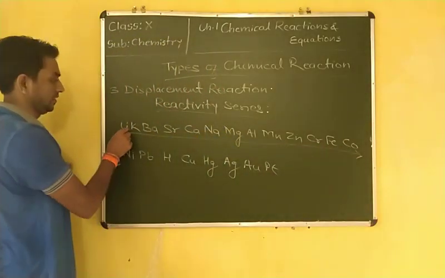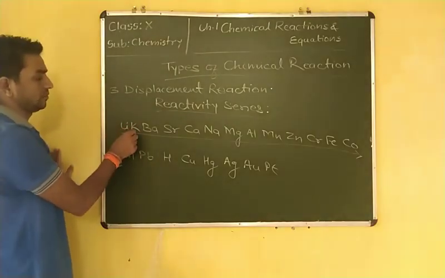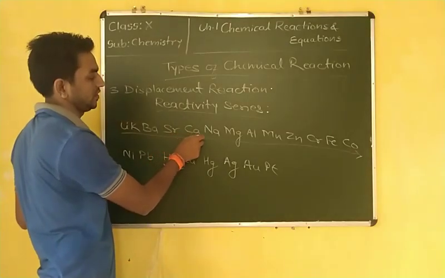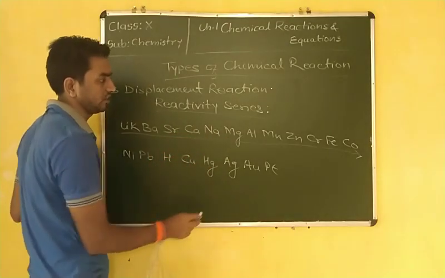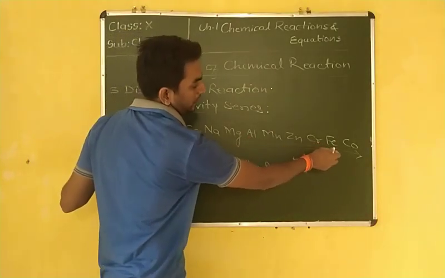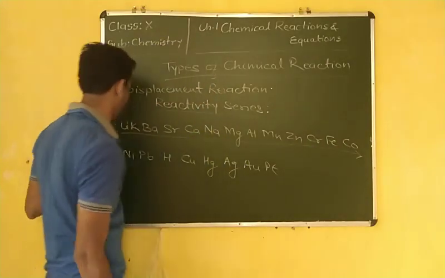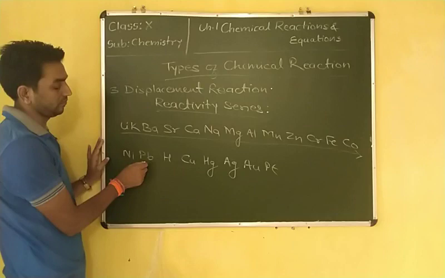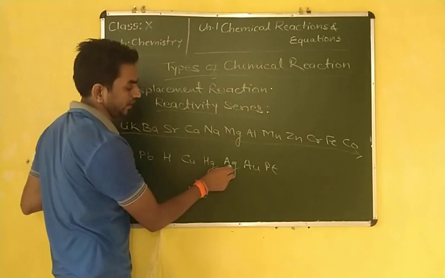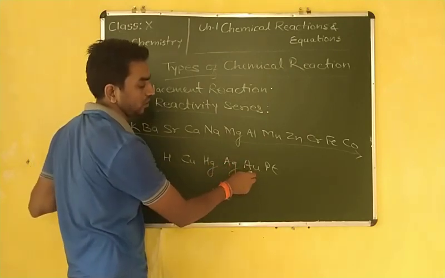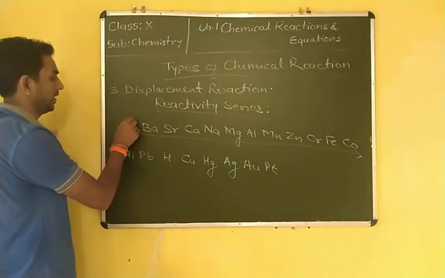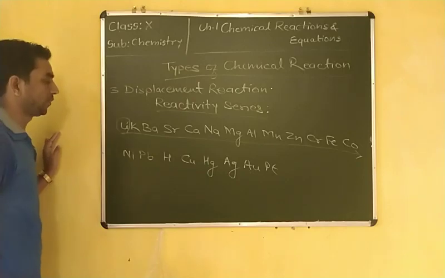Li stands for lithium, K for potassium, Ba for barium, Sr for strontium, Ca for calcium, Na for sodium, Mg for magnesium, Al for aluminium, Mn for manganese, Zn for zinc, Cr for chromium, Fe for iron, Co for cobalt, Ni for nickel, Pb for lead, H for hydrogen, Cu for copper, Hg for mercury, Ag for silver, Au for aurum, and Pt for platinum. So this is the reactivity order. The most reactive metals are lithium and potassium.